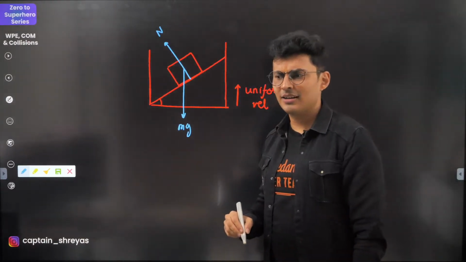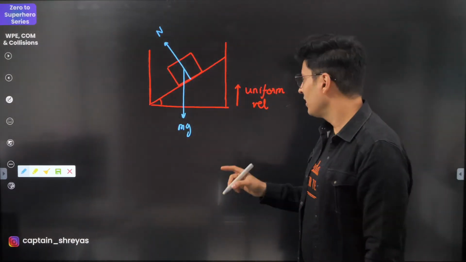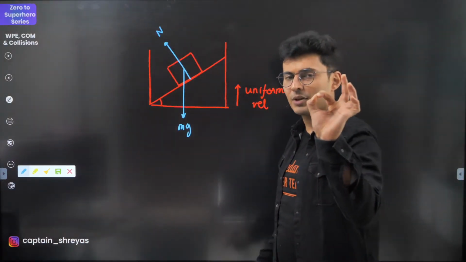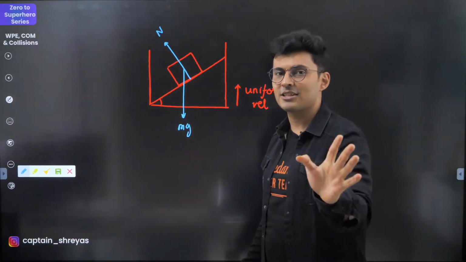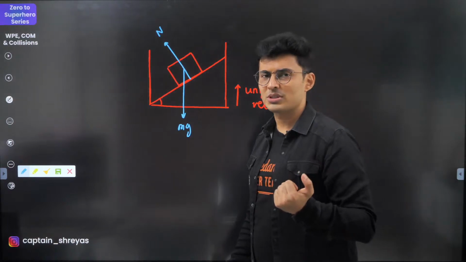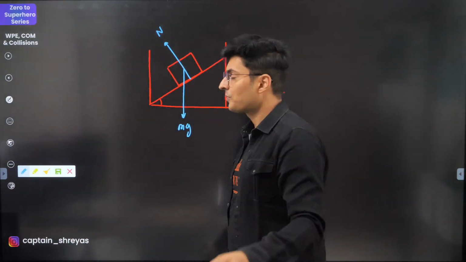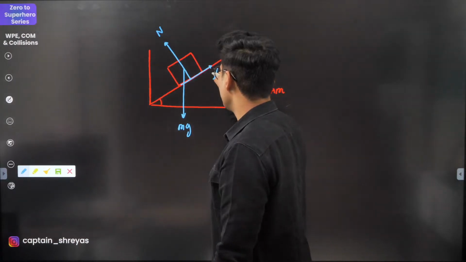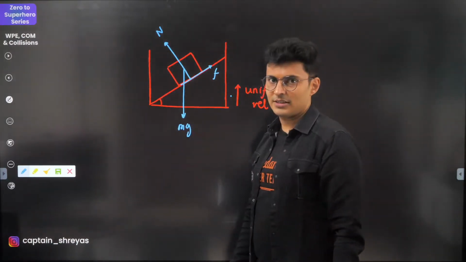What about pseudo force? Will pseudo force be there? Think about it. It's moving with uniform velocity. Uniform velocity means zero acceleration. No acceleration means inertial. Inertial means no pseudo force. Non-inertial will have pseudo force. Okay. Friction will also be there because it is at rest. Hence, the friction will prevent its displacement.